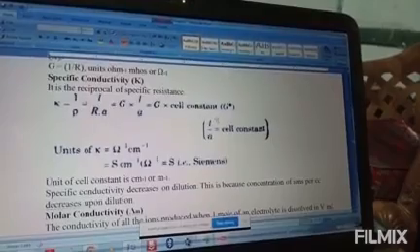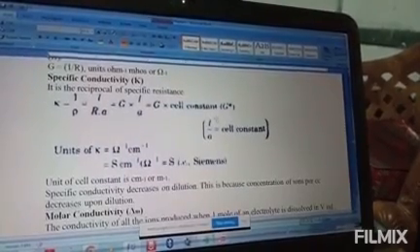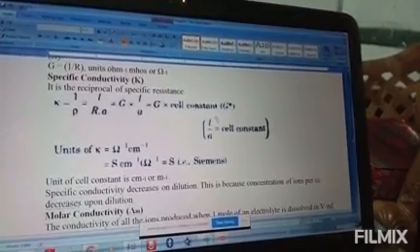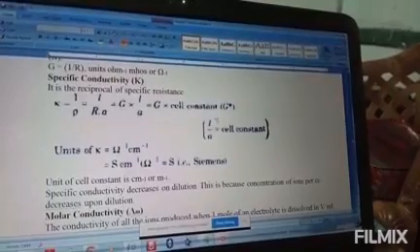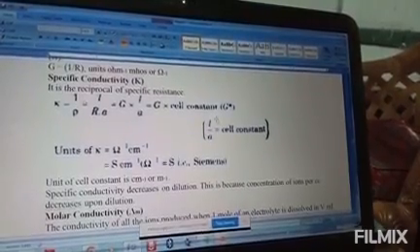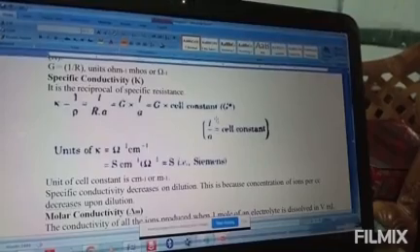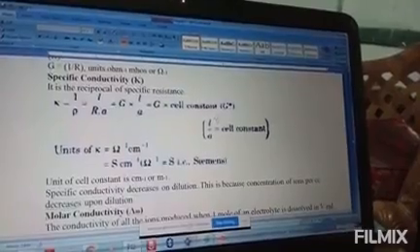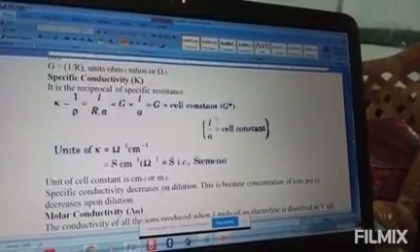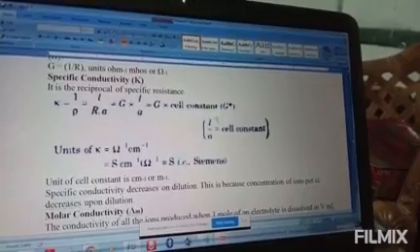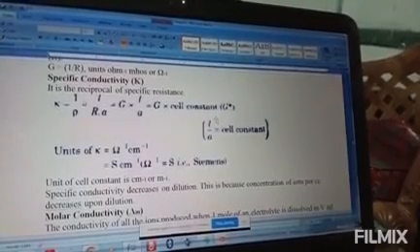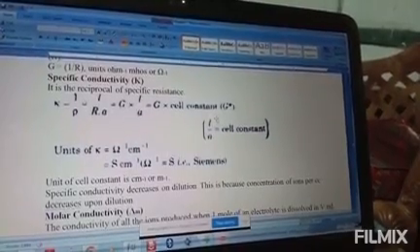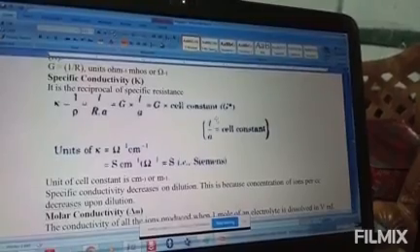Measurement of L and A is not only inconvenient but also unreliable. The cell constant is usually determined by measuring the resistance of the cell containing a solution whose conductivity is already known. Clear? How to find the cell constant? You need to measure the resistance of the cell first, containing a solution whose conductivity is known already.